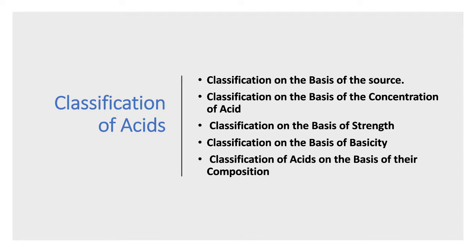Now we move on to classification of acids. Acids can be classified in different ways. Some important ones are: firstly, classification on the basis of the source. Second, classification on the basis of the concentration of acid. Third, classification on the basis of strength. Fourth, classification on the basis of basicity. And lastly, classification of acids on the basis of their composition.